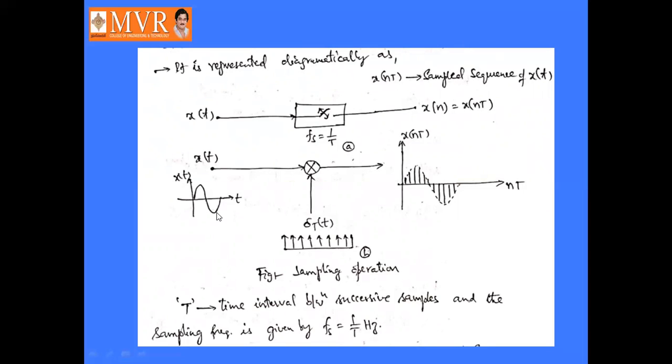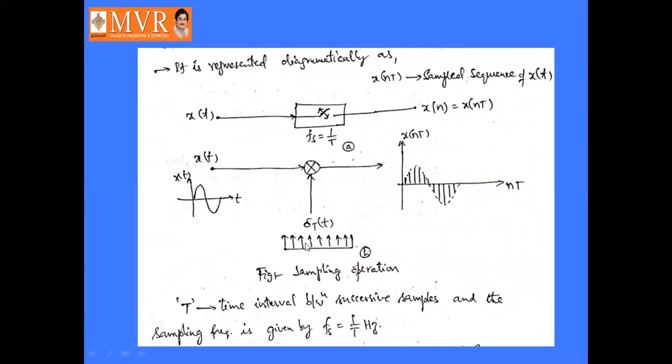Here the continuous time signal can be divided into equal intervals of time. So this is the discrete time signal having equal intervals. As we already discussed, a sample of a continuous time signal can be frozen for some time and divided into equal intervals of time. That is called the sampling process. It is represented diagrammatically as follows: the continuous time signal x of t is multiplied with the train of impulses. Here these are the train of impulses.